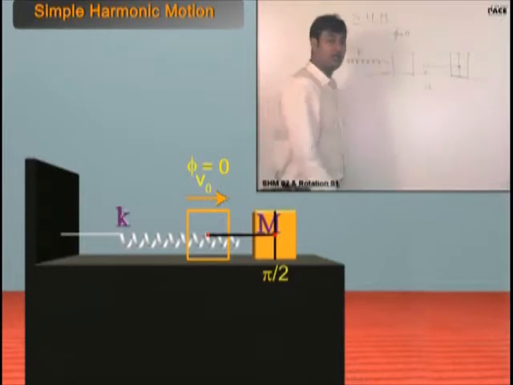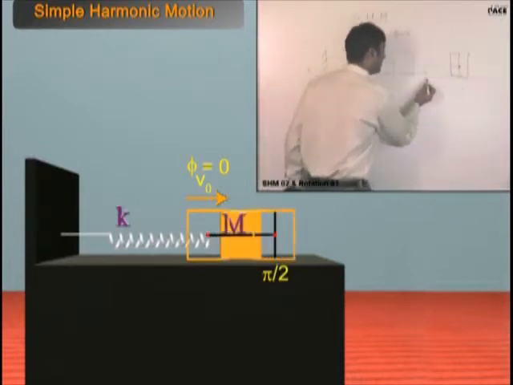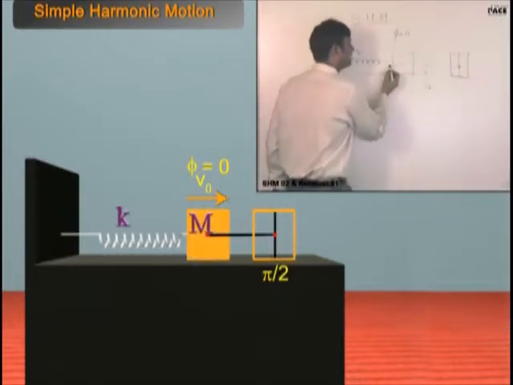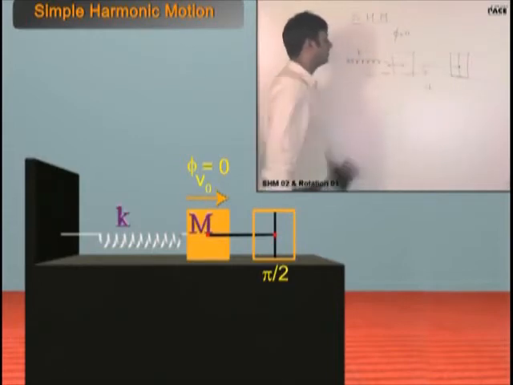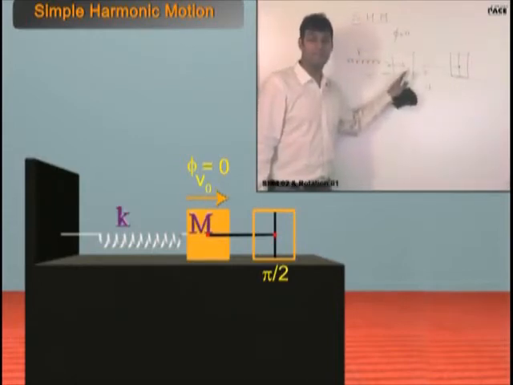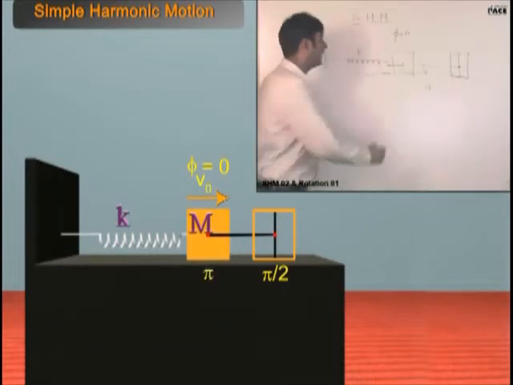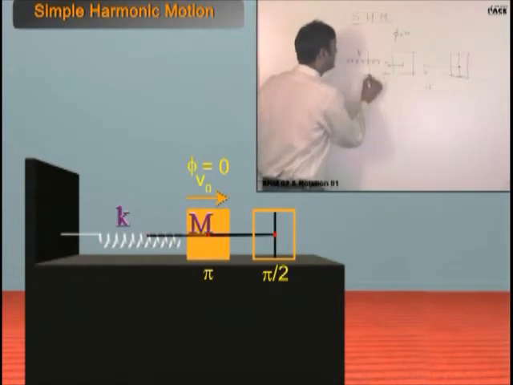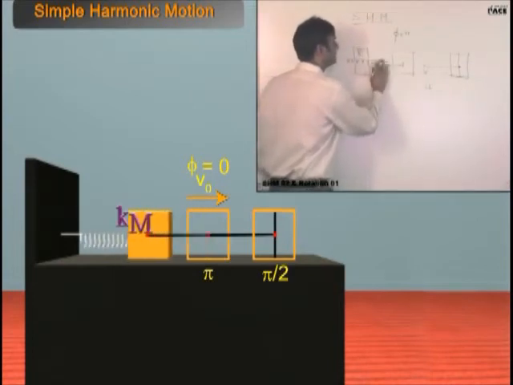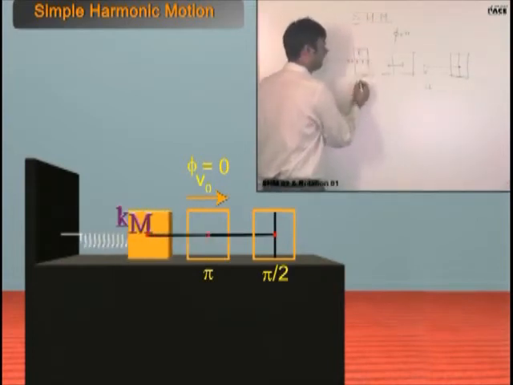Pi by 2. Now this body starts coming back and reaches here, and it is moving in this direction. What is the phase now? Pi by 2 plus omega t. At the equilibrium position, pi. And when it reaches the left extreme position, now what is the phase? 3 pi by 2.